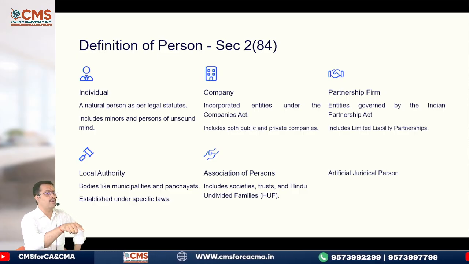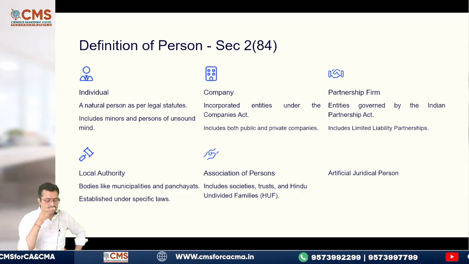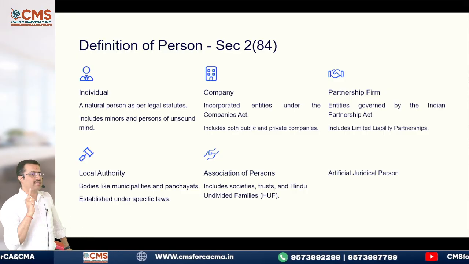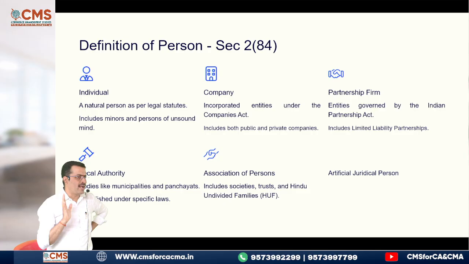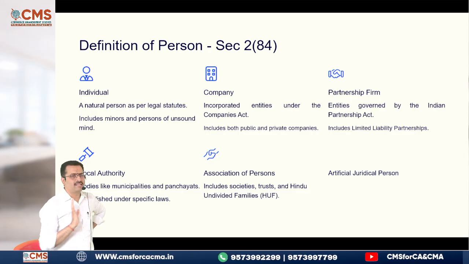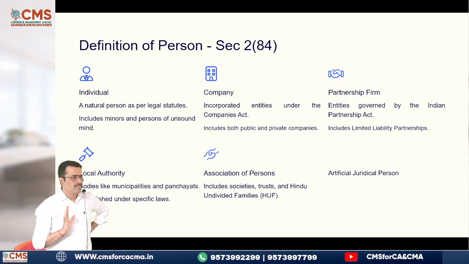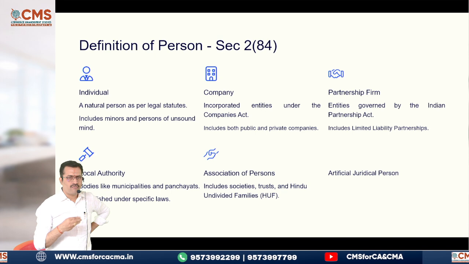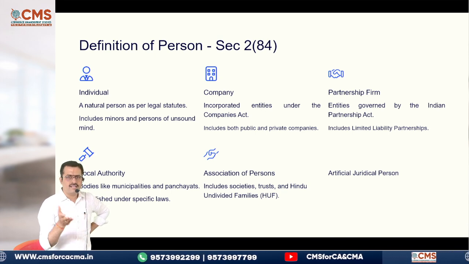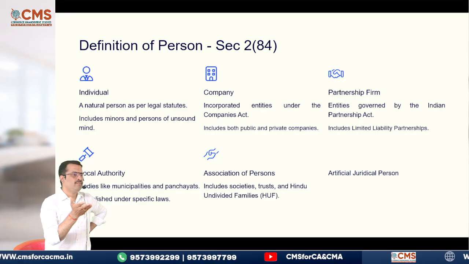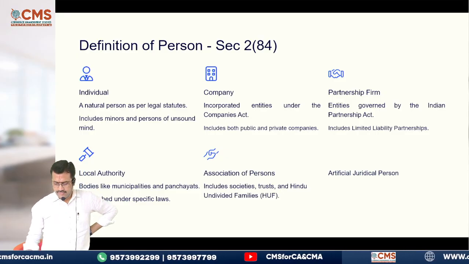Because I told you, now with examples, you will understand. It is not artificial judicial person, my dear. Please, again, don't write those words and come out. Are you clear? Now did you understand what kind of mistakes you are making? It is not artificial judicial person, it is juridical person. That's why I stopped here.